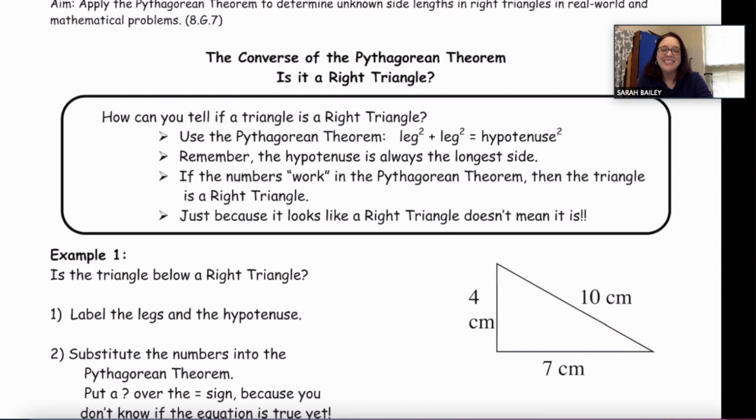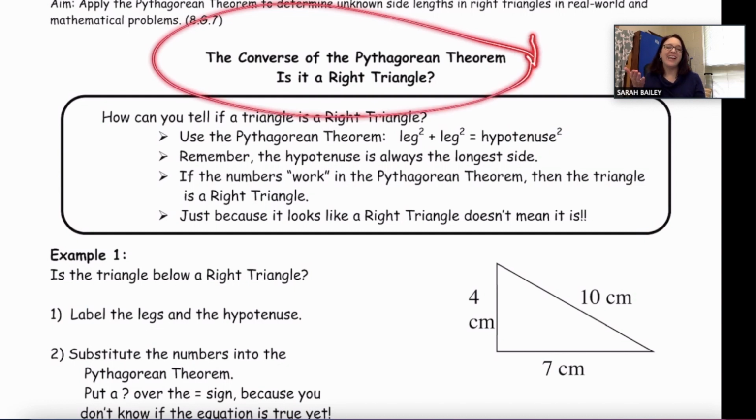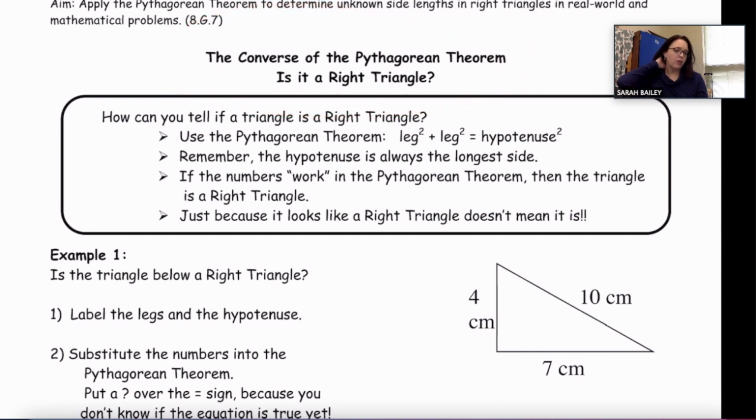Hey everybody! Today's lesson is called the converse of the Pythagorean theorem, or in other words, is it a right triangle? So, the converse, alright, so what does that actually mean? It's kind of like the opposite. So we know that the Pythagorean theorem says one leg squared plus the other leg squared equals the hypotenuse squared. And that's true for every right triangle, any that you could draw.